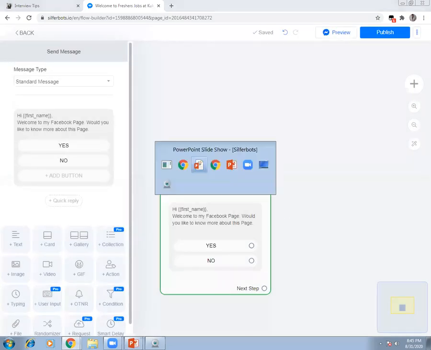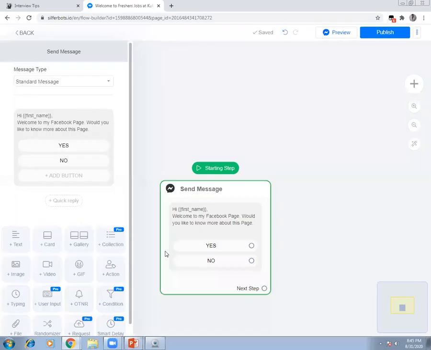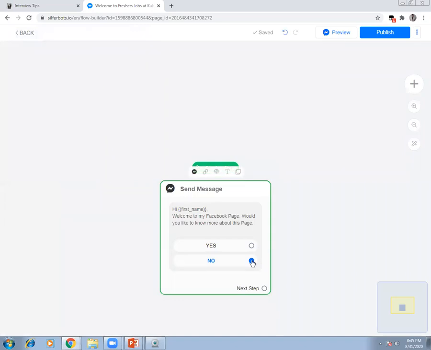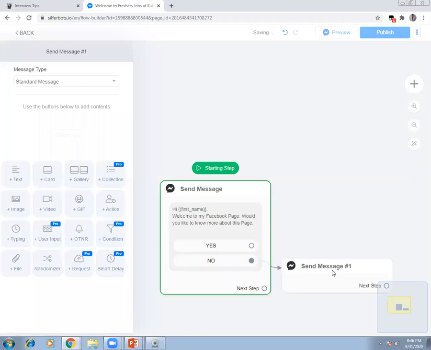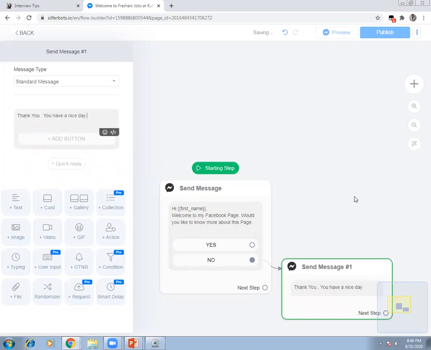Once you're done with the first step, the second step is you have to talk about it. Whoever says no, thank you, you have a nice day. So for people who say no, I'm just going to click it and drag it. Just by clicking it, you get a second option. Now here I'm going to take a text message. Thank you, you have a nice day. Because when he or she is not interested, there is no point in engaging with them. And the flow is going to end here.